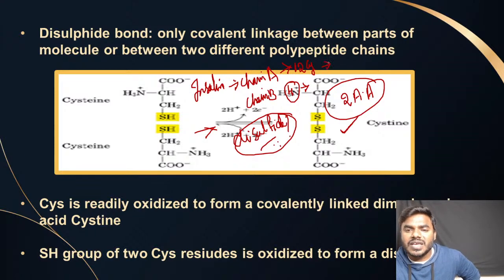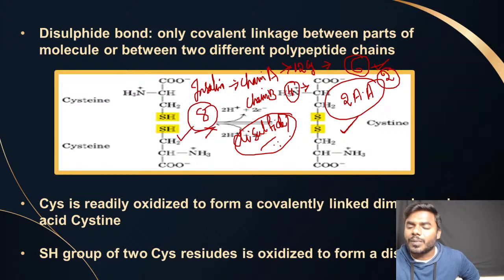Here 12 cysteines means how many bonds will be formed? 6 bonds will be formed. Here 4 means 2 will be formed. So in this particular insulin, in total how many disulfide bonds will be formed, friends? There will be a formation of 8 disulfide bonds. Like this also, friends, they can raise very simple questions.